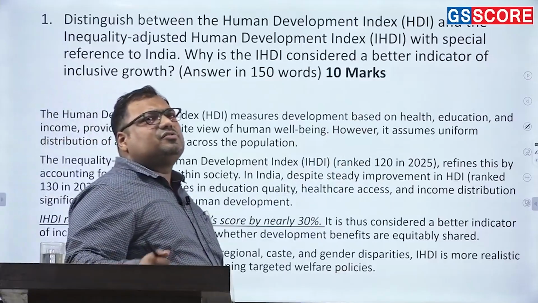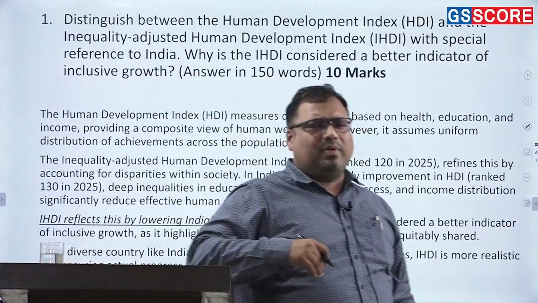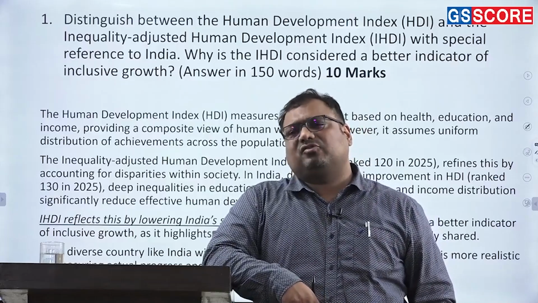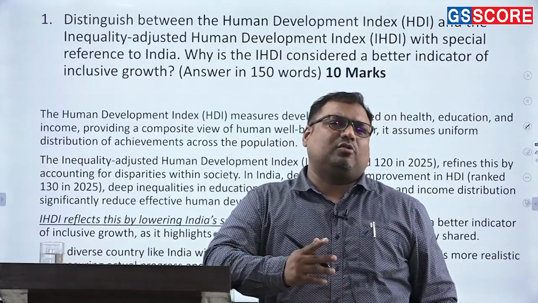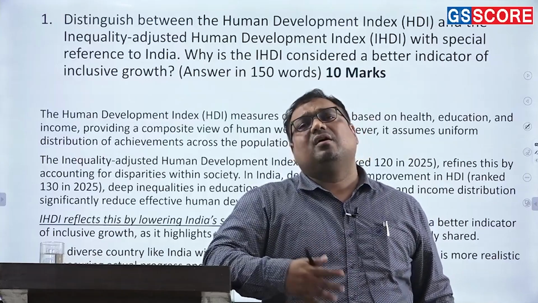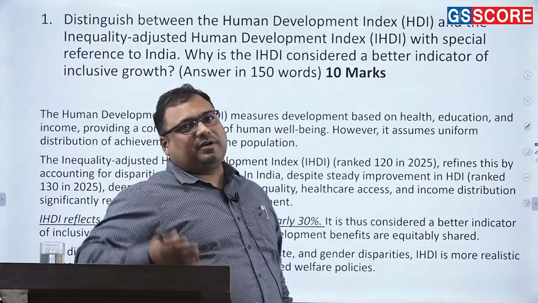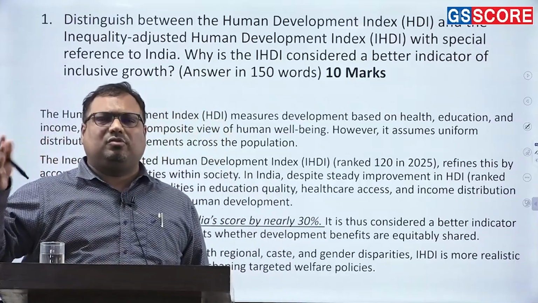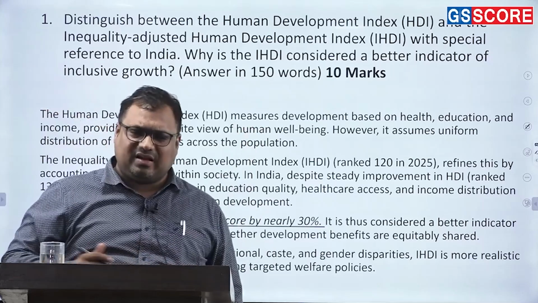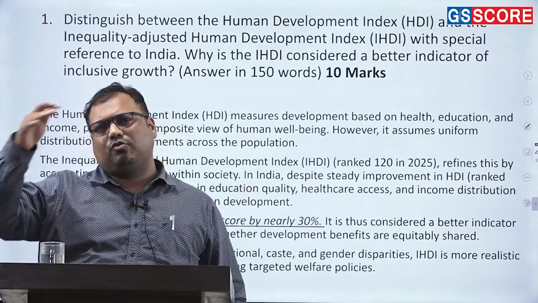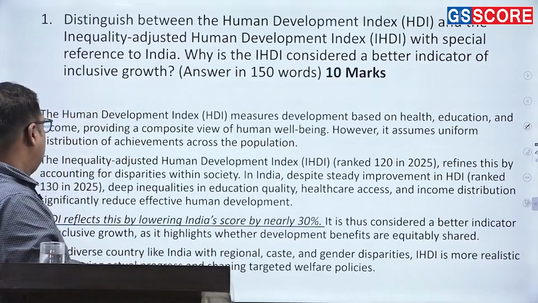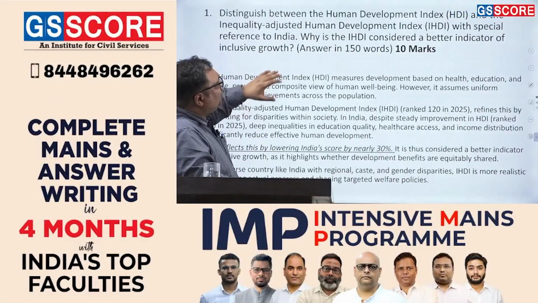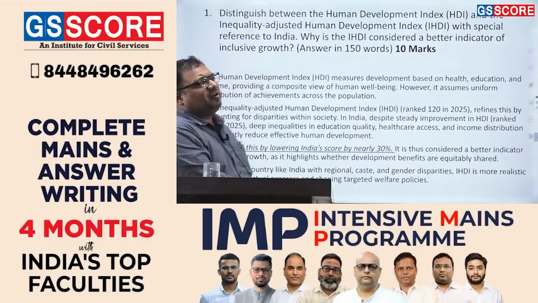Some of the other countries which are otherwise ahead of us in human development are doing worse in inequality. For example, South Africa. India's score decreases by 30%, but South Africa's score, for example, decreases by 35%. Nonetheless, a student is not expected to remember that much data. So even if you remember just India's rank, that is good enough. No need for you to talk about South Africa, etc. here. Then you have to talk about why IHDI is considered a better indicator of inclusive growth.